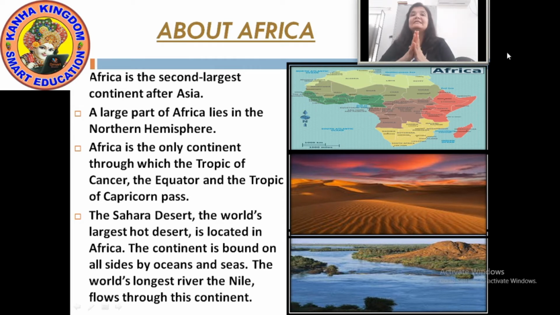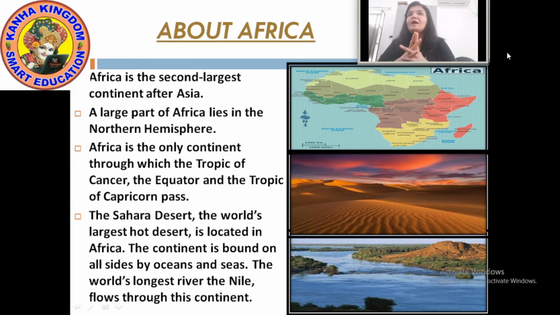Yes, the Sahara Desert is the largest hot desert and it is located in Africa. Here we can say Africa is the second largest continent after Asia. Asia is the largest continent and the second largest continent is Africa.